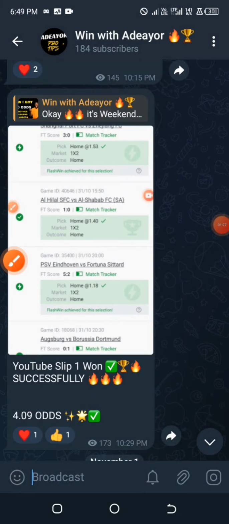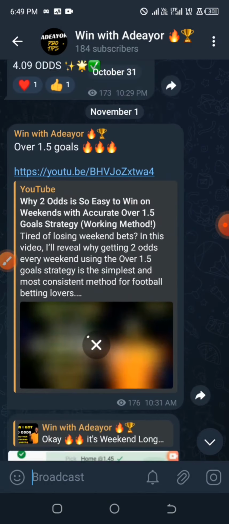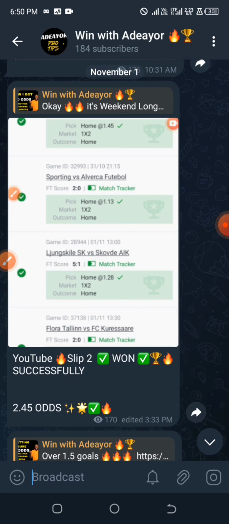Alright, so without wasting much of our time, if you are new to this particular sport trading thing, you can learn more about how these markets work. But it is very simple. It is just predicting which team will win, either the home team or the away team. It's very simple. Alright, so moving on to the models.